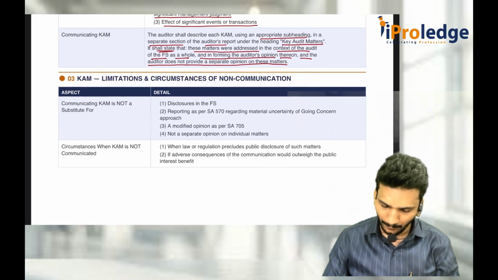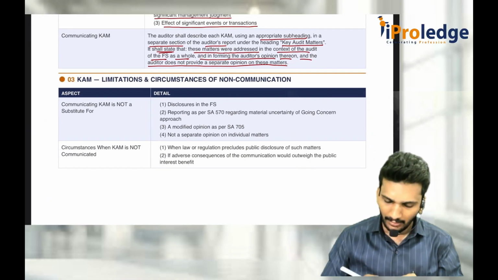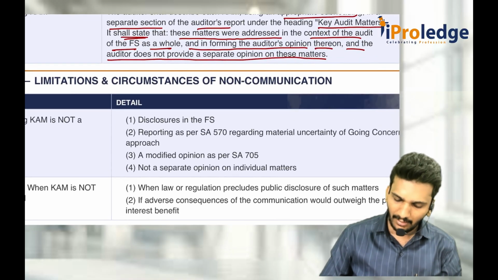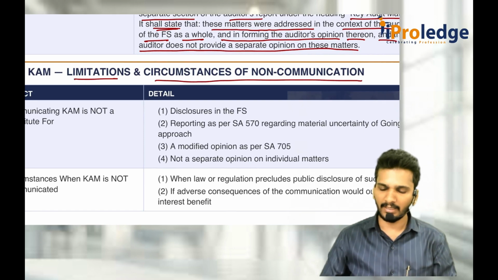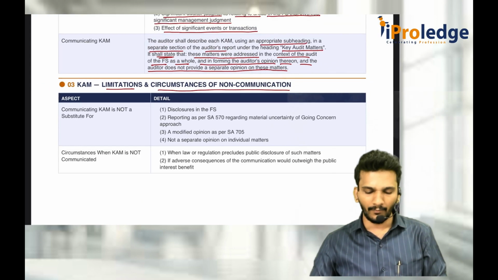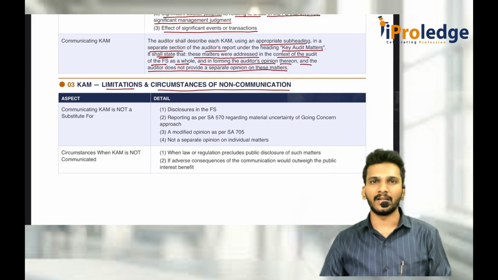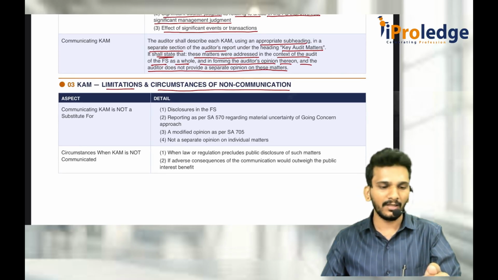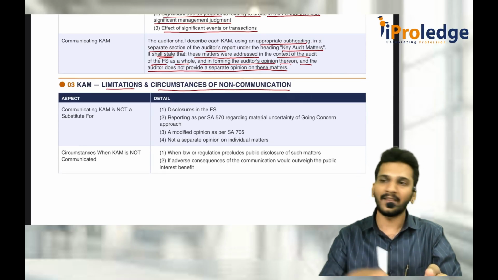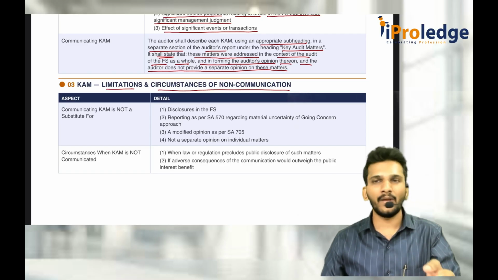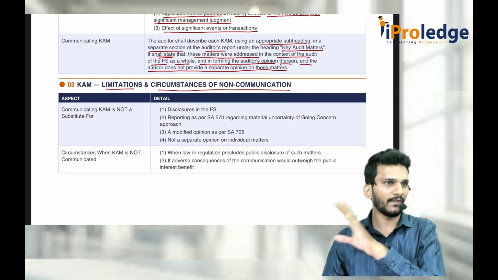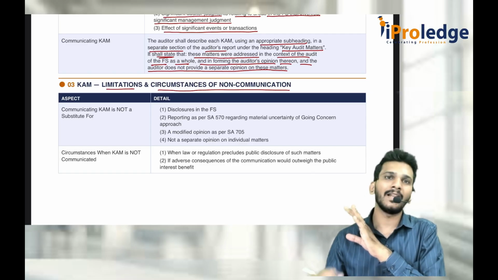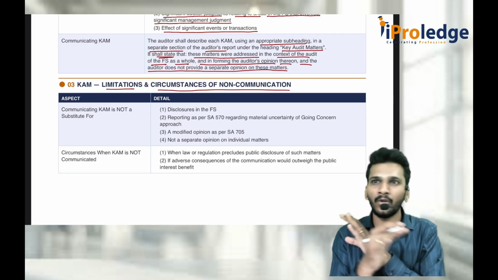But there are some circumstances of non-communicating key audit matter, or limitations of non-communicating key audit matter. That means whenever you want to communicate key audit matter, just because you tell key audit matter, it is not like other things are excluded. If you are supposed to report as per 570, definitely you should report as per 570. Just because you tell that, sir, I told it in key audit matter, I don't want to communicate 570, no,